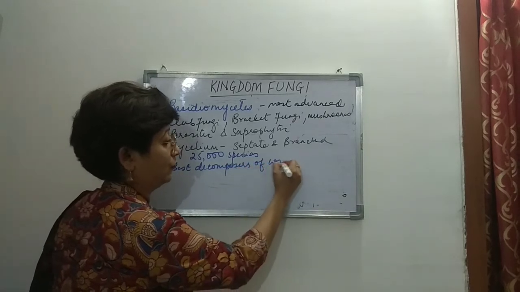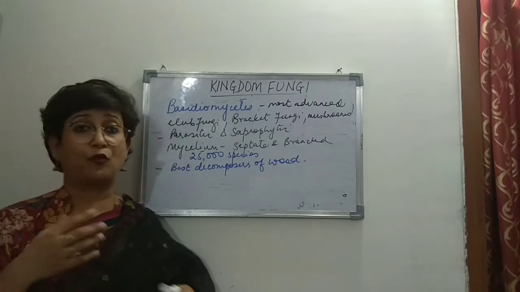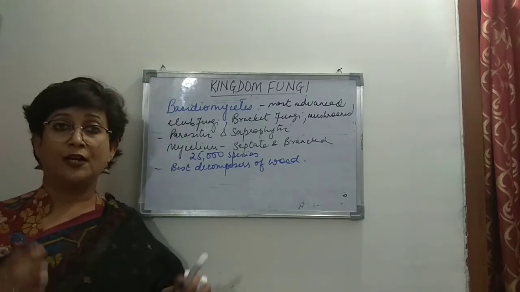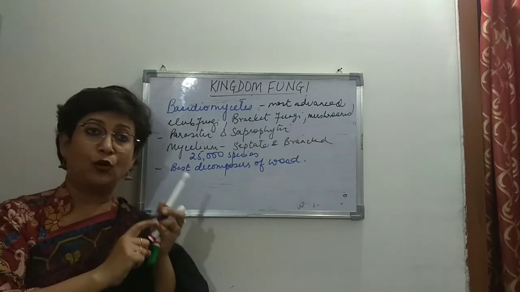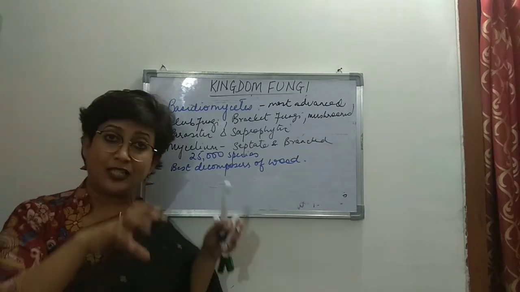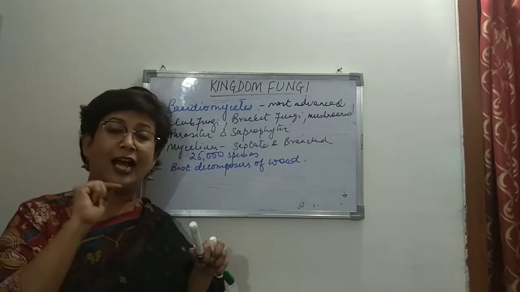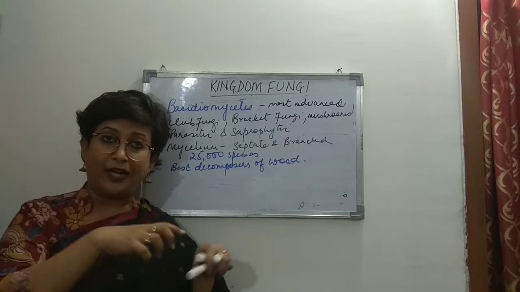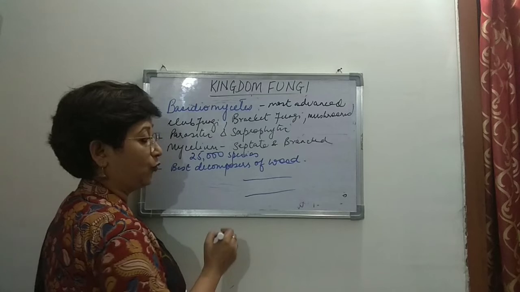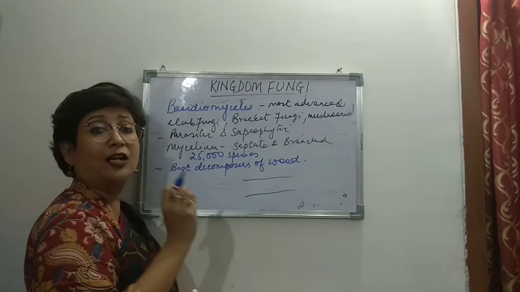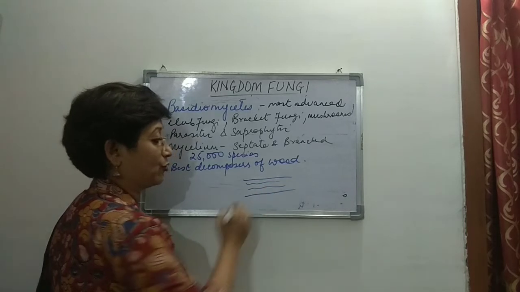You must have studied about wood, that lignin is present, and of course the cell wall is made of cellulose, right? So this group of fungi have cellulose and lignin digesting enzymes present. So they digest the lignin and cellulose of the wood. Now if, for example, I draw this as the wood, and they digest the cellulose and lignin of the wood, then what happens? There are gaps produced over here.